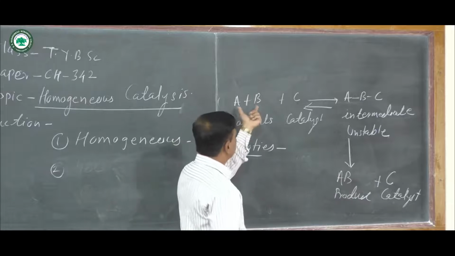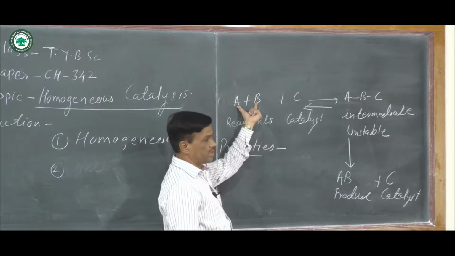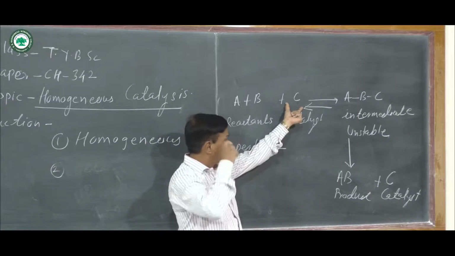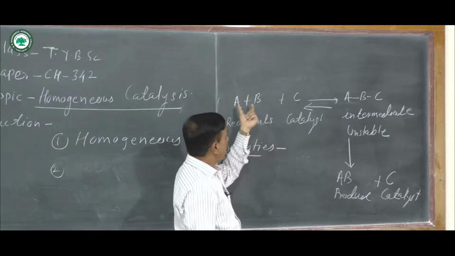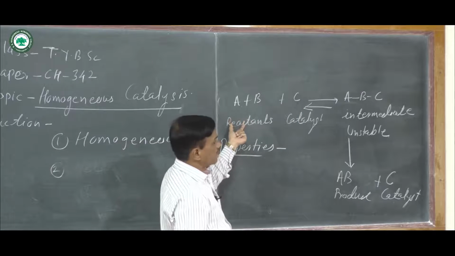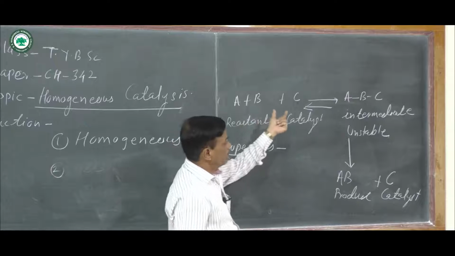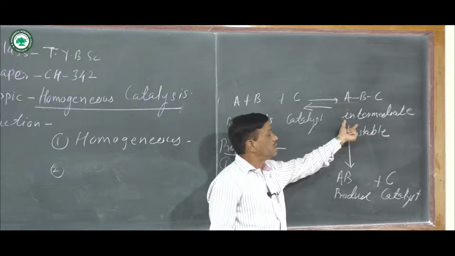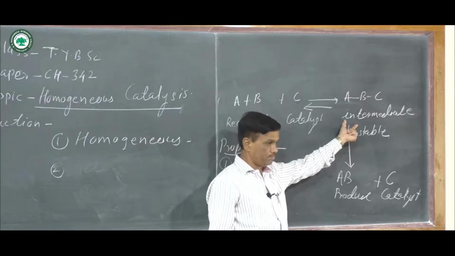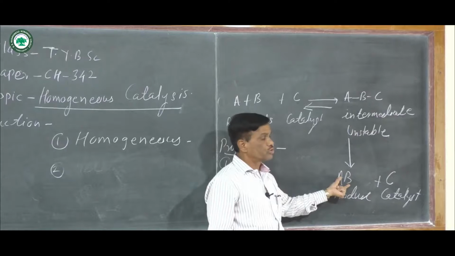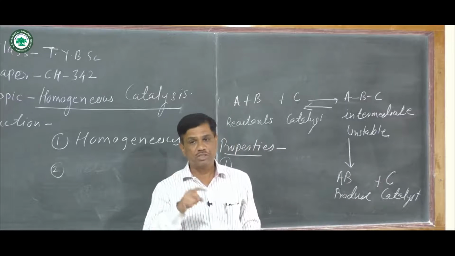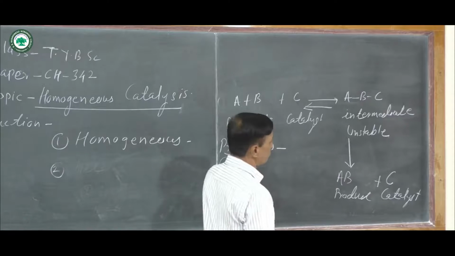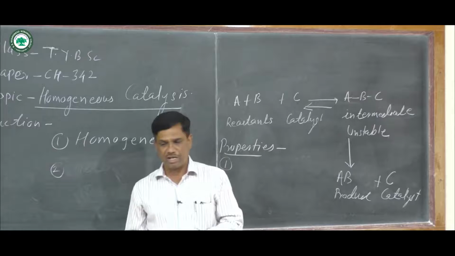Second thing is, the energy of the reactant increases when there is acceleration of the rate of reaction, means the rate of reaction increases. After that, activation energy decreases and an unstable intermediate is formed, and it gives the stable product by shifting the equilibrium to the product side. And these are some important properties of homogeneous catalysis.